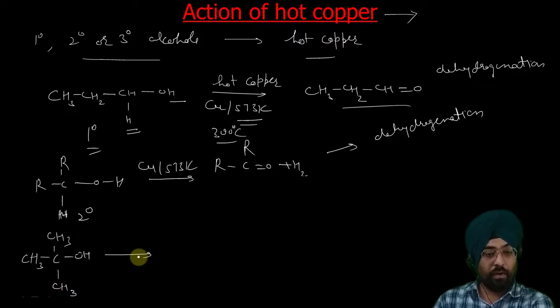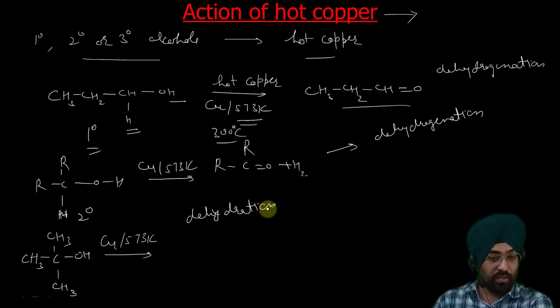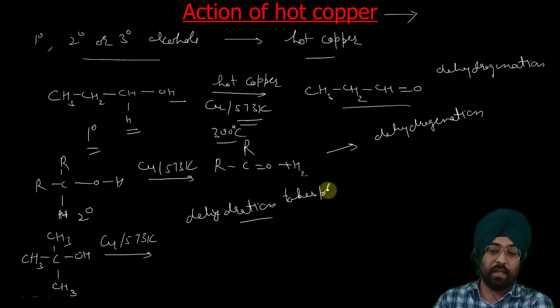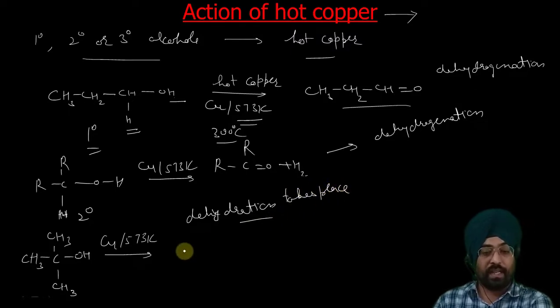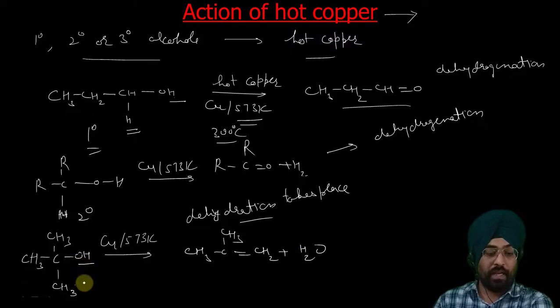Upon passing over copper at 573 Kelvin, dehydration takes place. For tertiary alcohols, as there is no hydrogen on this carbon, dehydration takes place. So we get CH3, CH3 double bond CH2 plus water. So OH from here, hydrogen from this carbon or this carbon, any carbon.